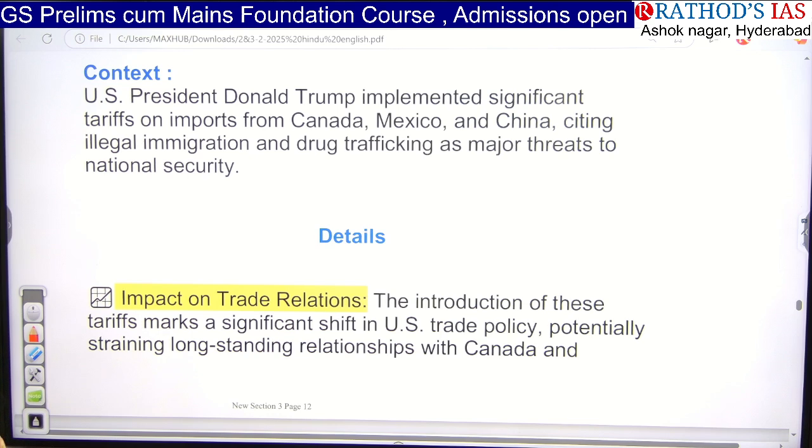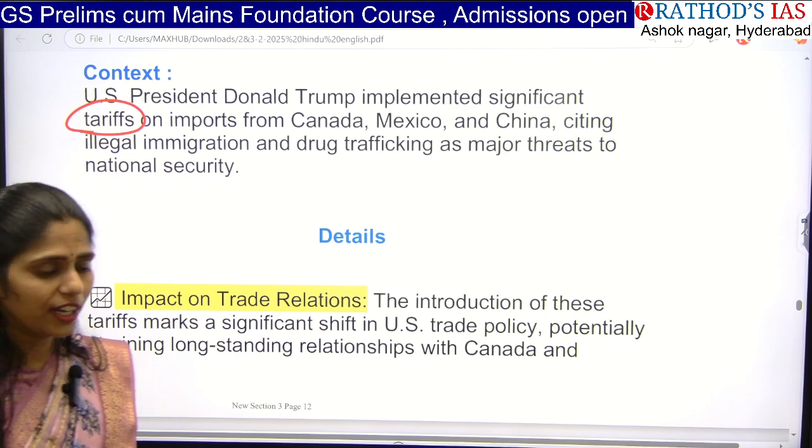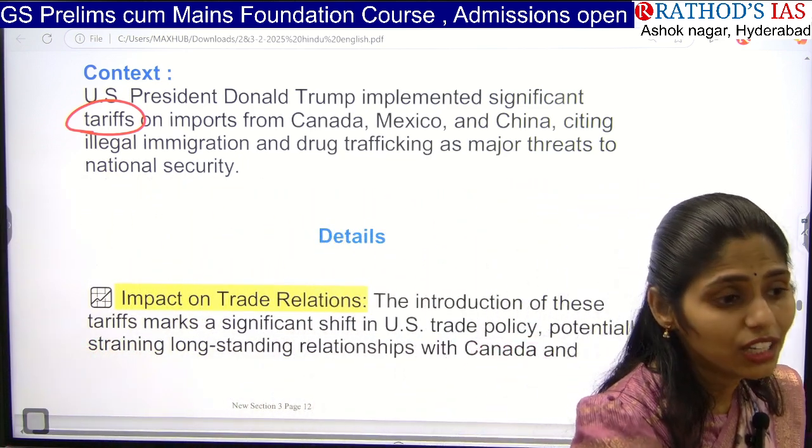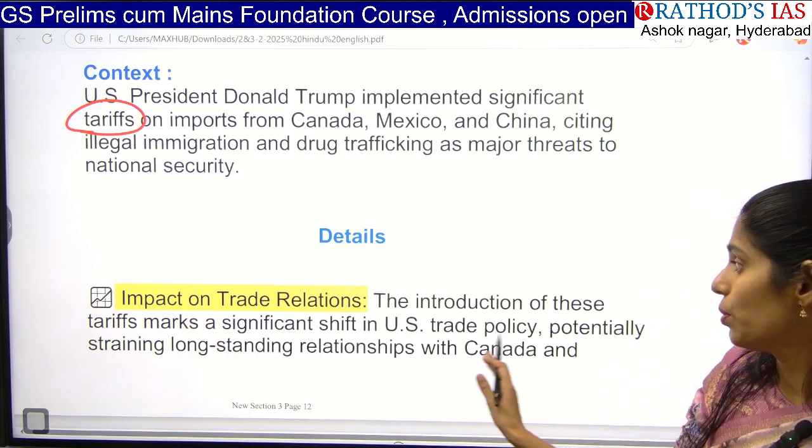So US President Donald Trump implemented significant tariffs on imports from Canada, Mexico and China. Here they are giving reasons like immigration and drug trafficking. These are the major threats they are getting through this trade. So to show that they are highly focusing on national security, they are imposing this.